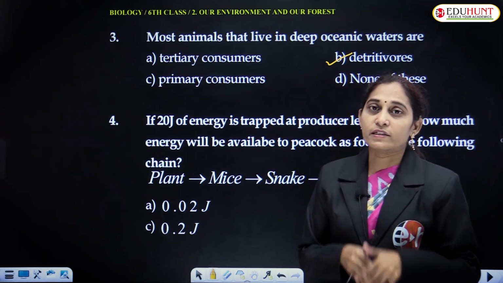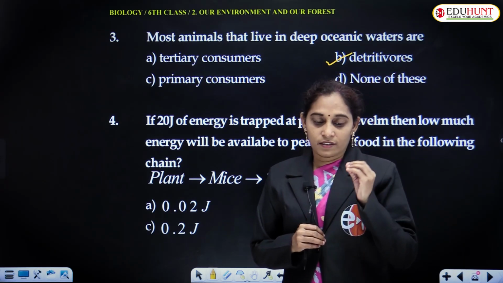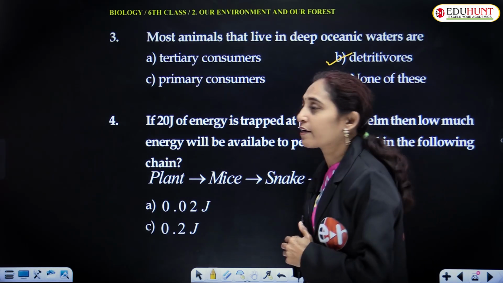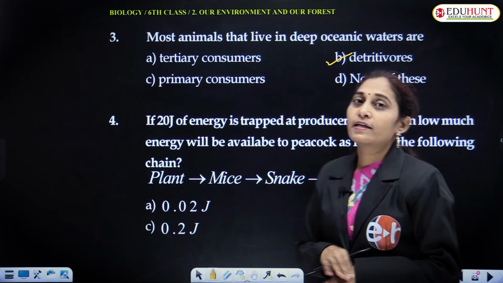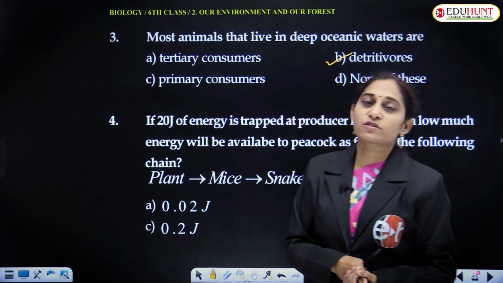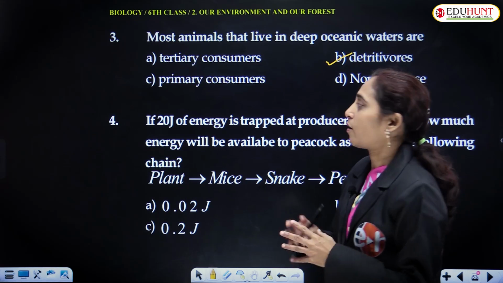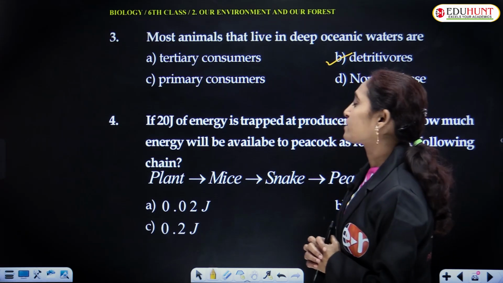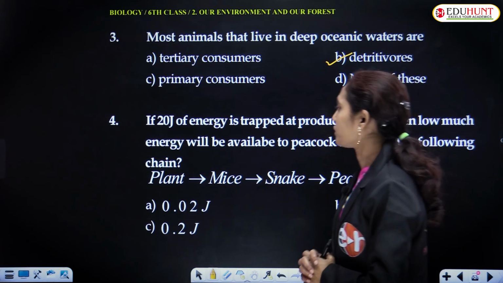There the detritivores, actually the saprophytes, live, and they cause the breakdown of these dead bodies. They simplify the complex compounds and these mix with the soil present at the bottom. The correct answer is detritivores are present in deep waters of oceans.